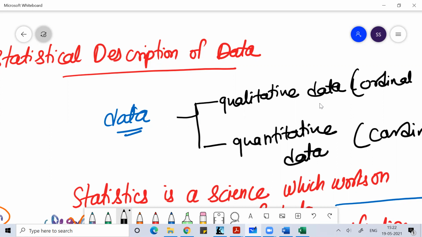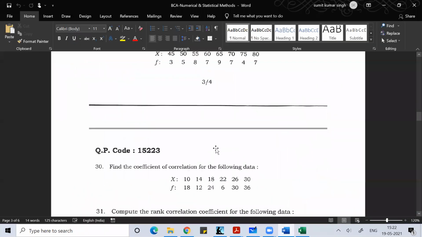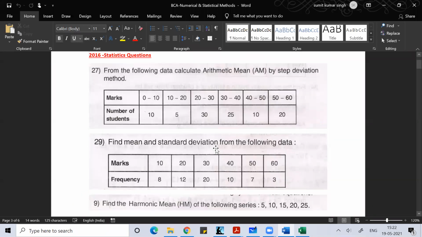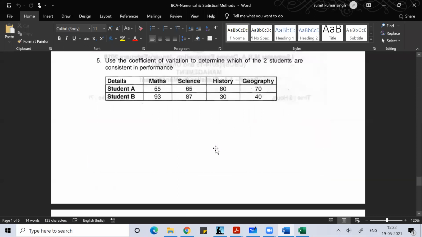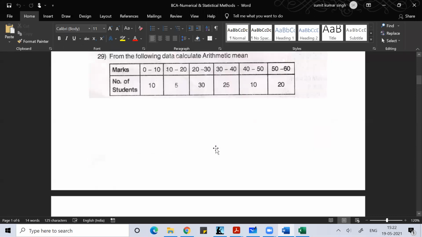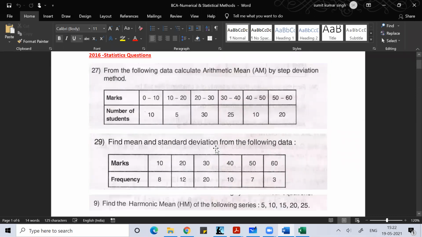Tomorrow we'll do measures of central tendency. We'll start with problems on arithmetic mean and all. These are the questions which came in your BCA exam related to the chapter on measure of central tendency. All these questions, one by one, we'll start from tomorrow. This much we have done for today. Does anyone have any doubt or question, please ask me.